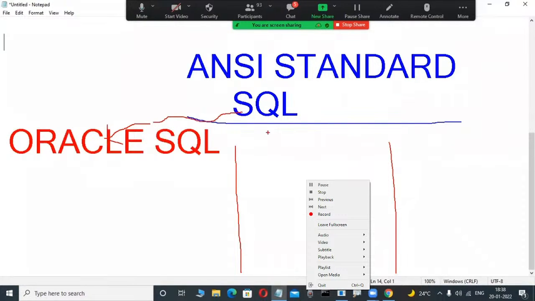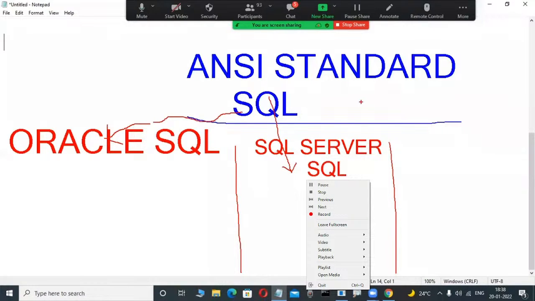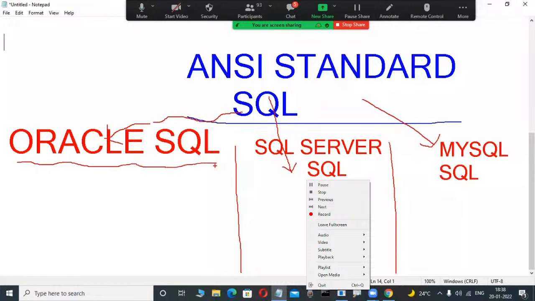Many fellows don't know that. Again, SQL Server, a Microsoft product, created its own SQL from this ANSI standard, called SQL Server SQL. MySQL also created its own SQL language from this ANSI standard, called MySQL SQL. That's why in our class we are learning Oracle SQL. These SQL languages are conceptually the same.